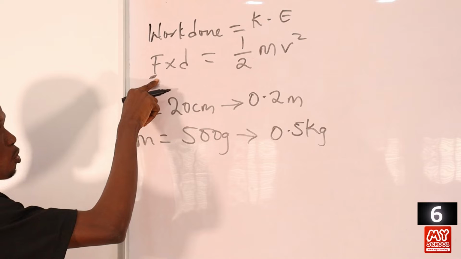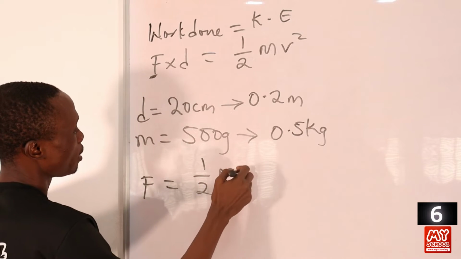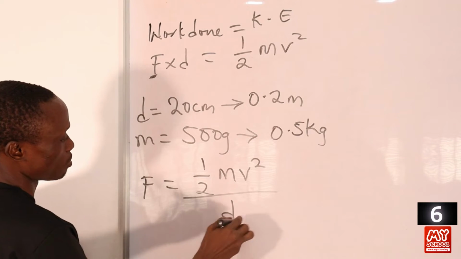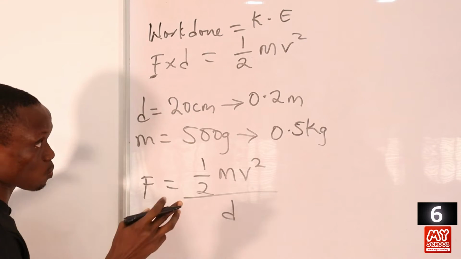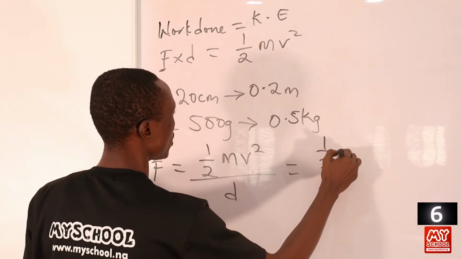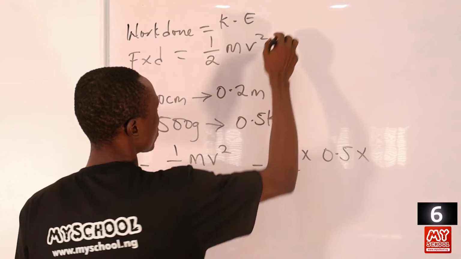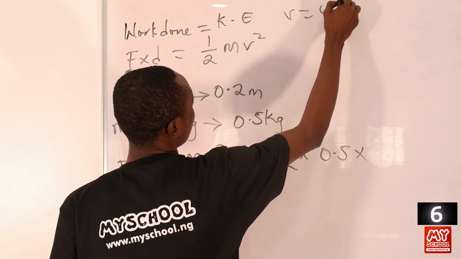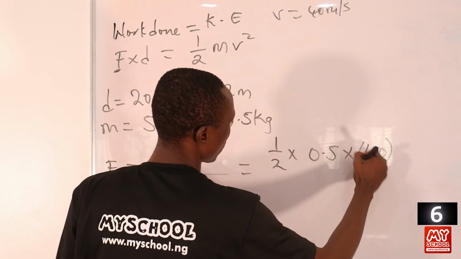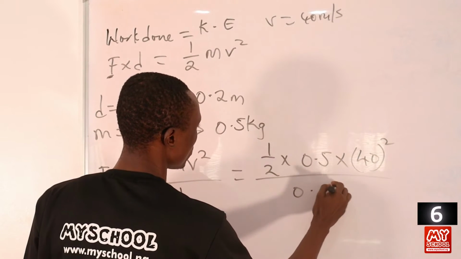Now since we are looking for F, we just say F is equal to 1/2 m times v squared divided by d, right? And our d is 0.2. So we just substitute to get our answer. 1/2 times 0.5 times our velocity, which was given to us to be equal to 40 meters per second. So we put it here, 40 squared, then divided by 0.2.